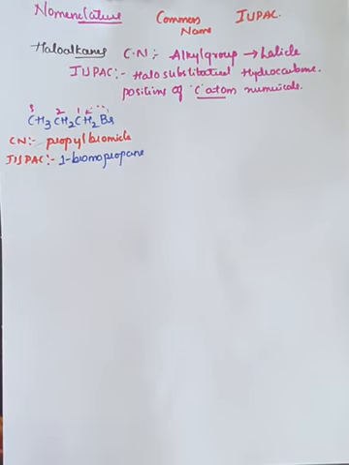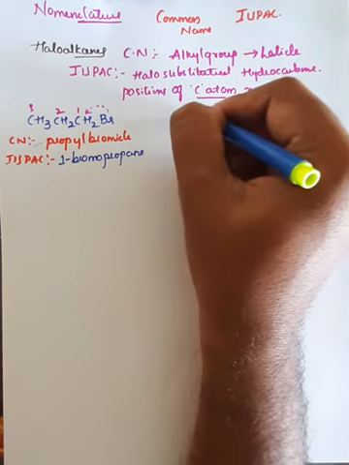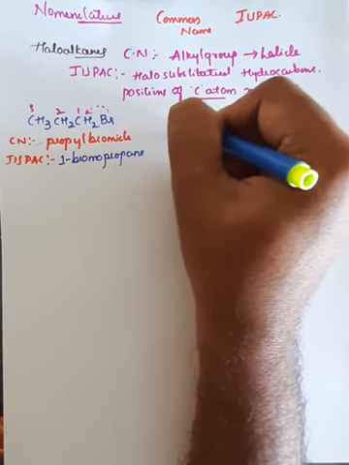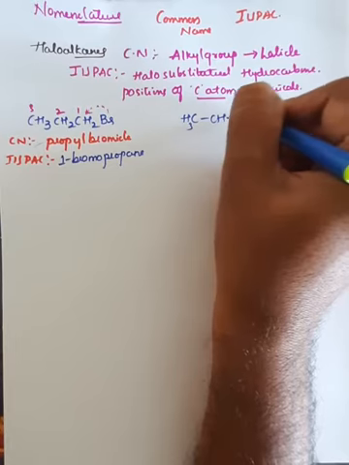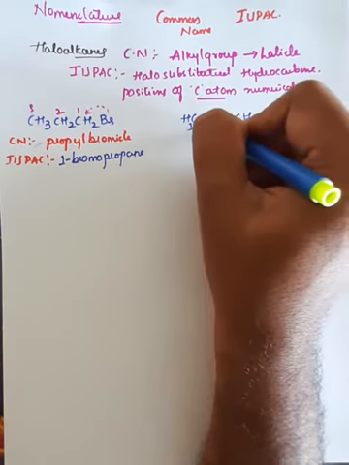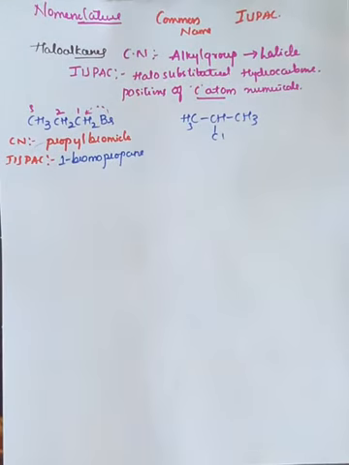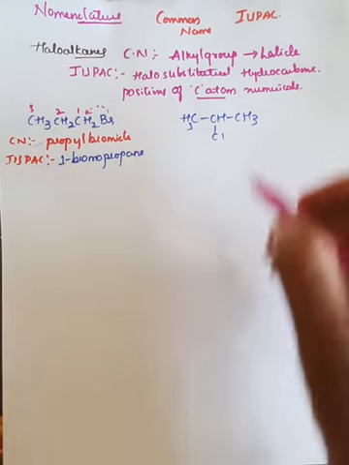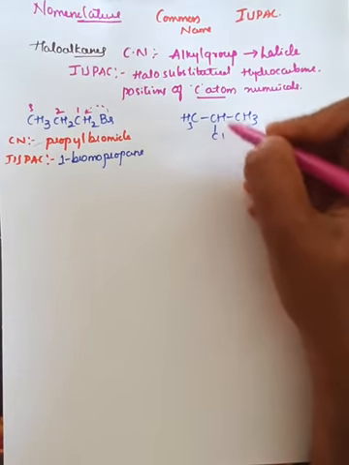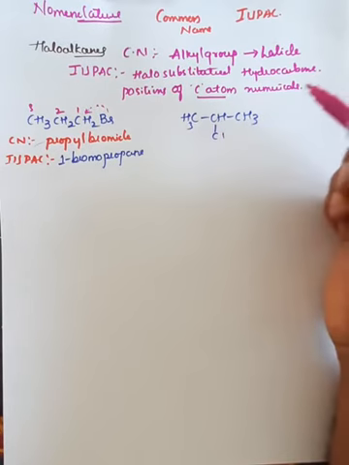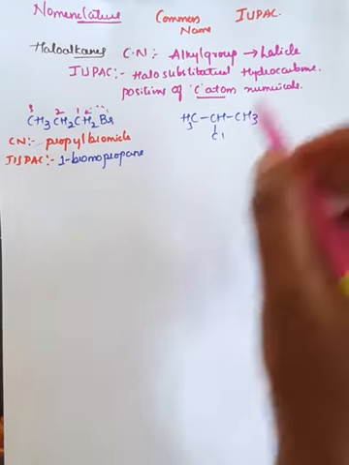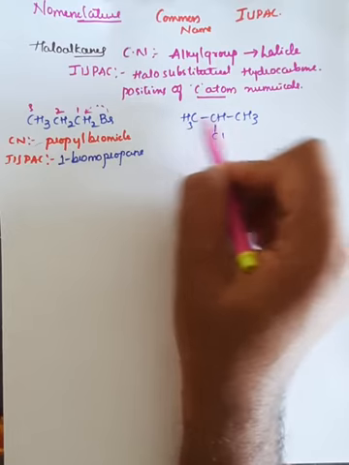Similarly, if I take an example of CH3, CHCl, CH3, this is Cl. Observe here, again there are 3 carbon atoms here, and the chlorine is attached to the center carbon atom, which is in the middle. So therefore, it is also a propyl group.